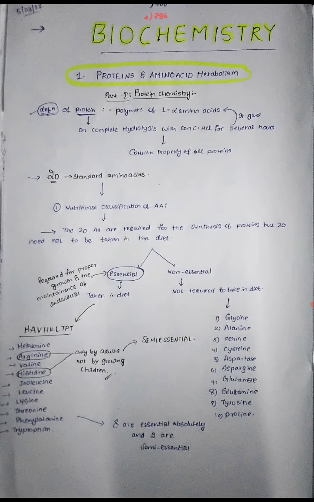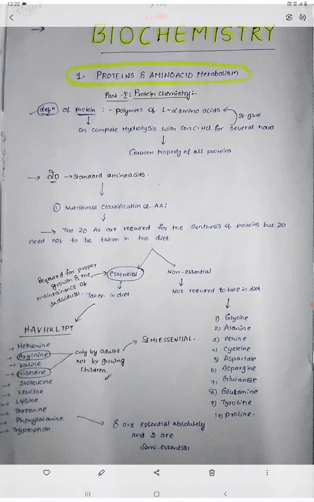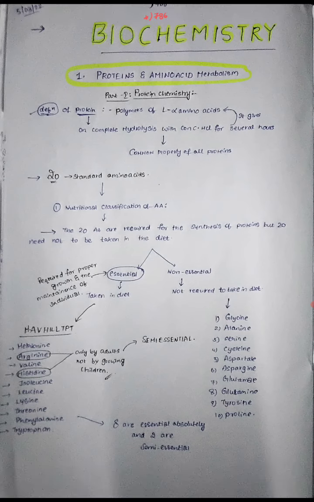classification. And coming to this, we have more than 300 amino acids, but I already said that we have only 20 standard amino acids. This is called nutritional classification of amino acids. So based on the nutritional classification, we are dividing it into essential, non-essential, and one more thing will come, that's called semi-essential. Okay, we know that these 20 amino acids are very much required to form the protein, but there is no need of taking all 20 amino acids in our diet.